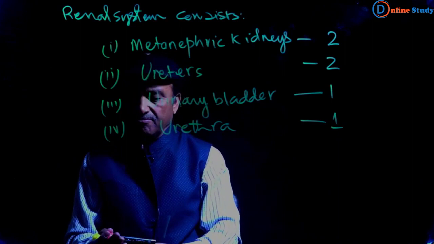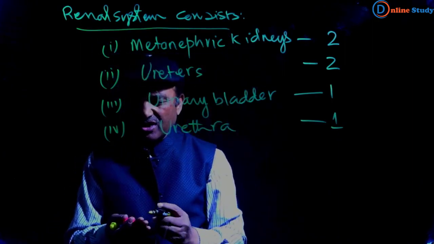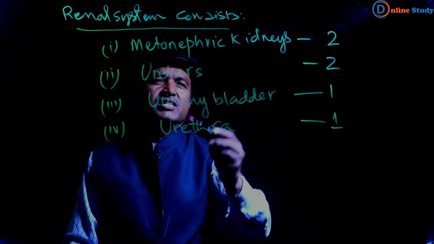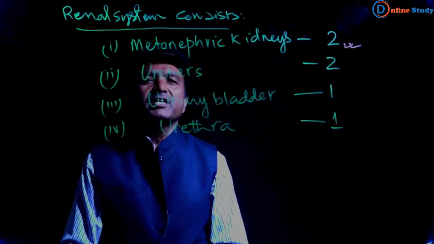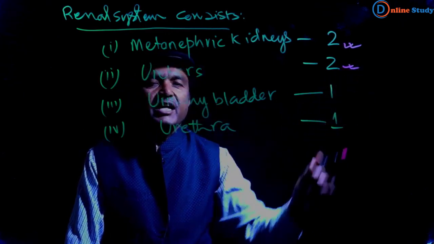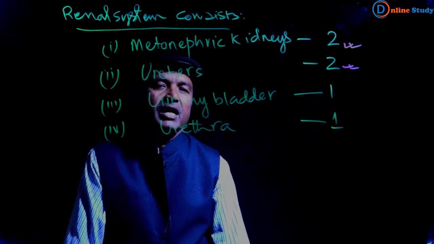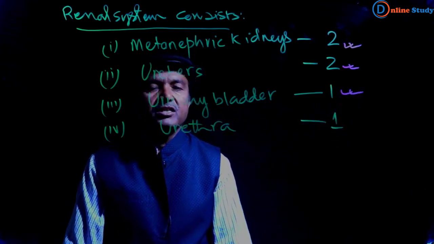The renal system of human consists of a pair of metanephric kidneys. Another is a pair of ureters that carry urine away from the kidney. Another one is the urinary bladder, which is single.